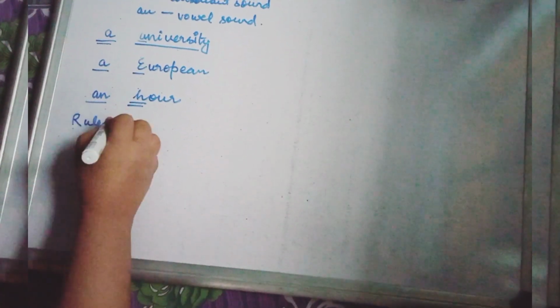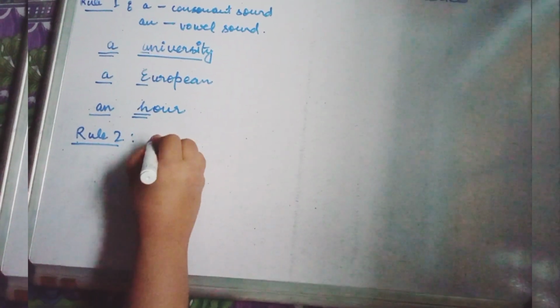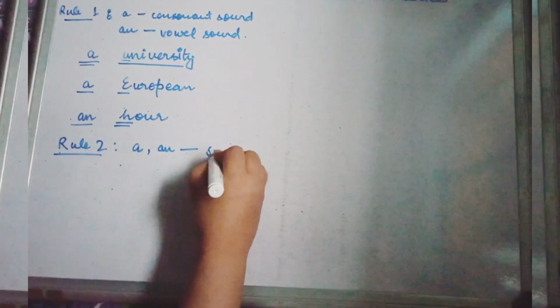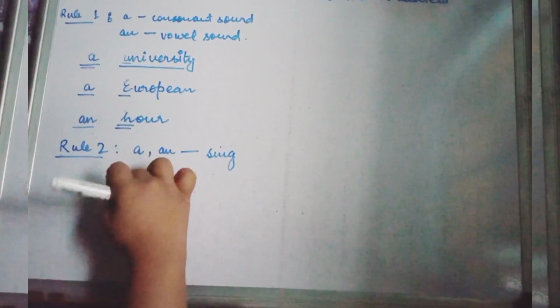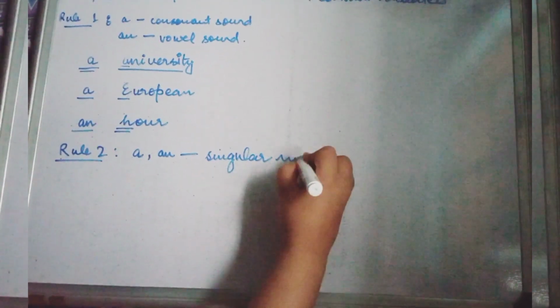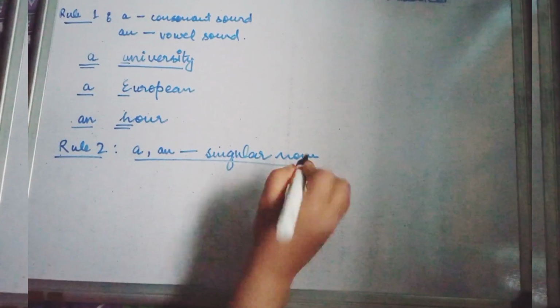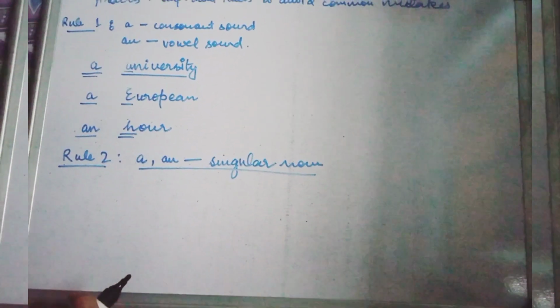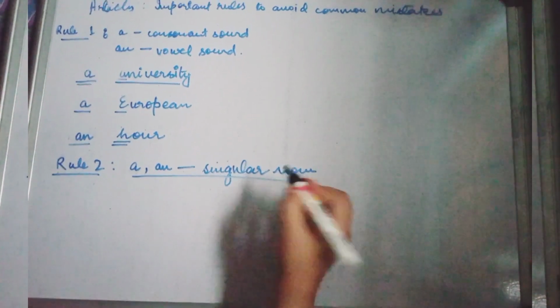Now, rule number 2 is like this. Rule 2. See, we have to use a or an only before a singular noun.